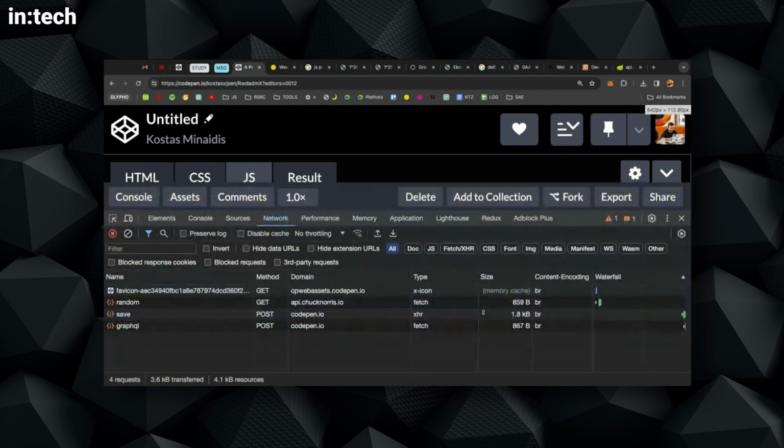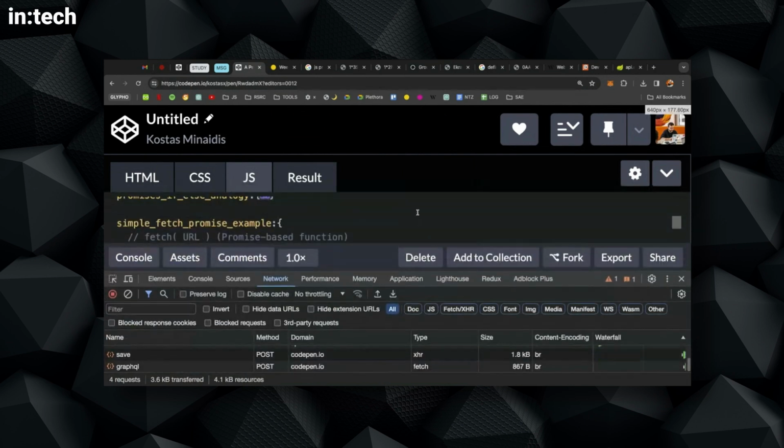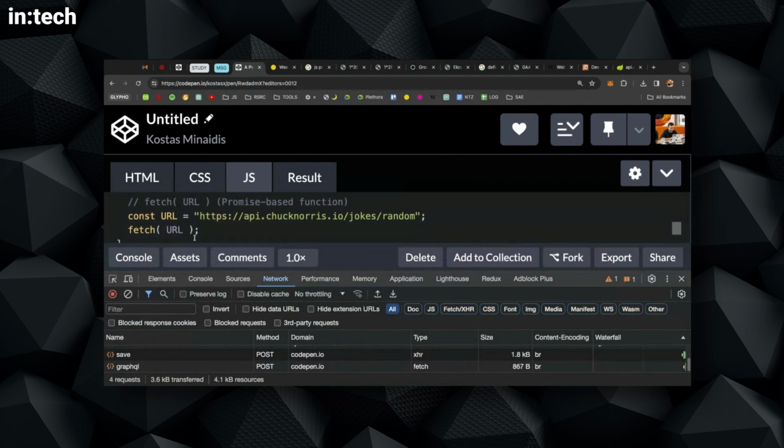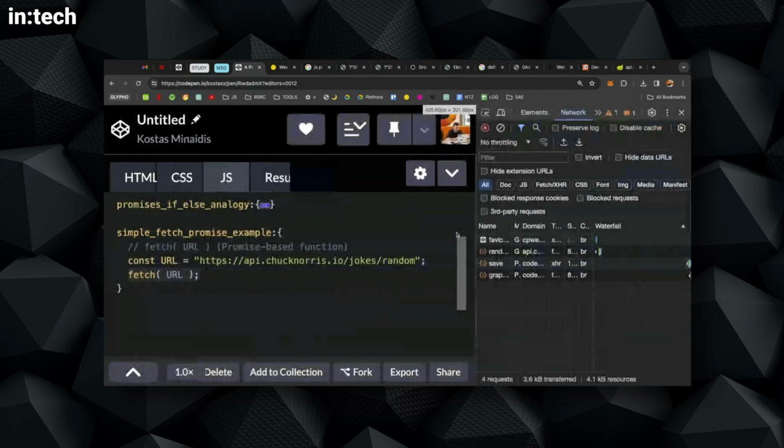Okay, the thing I want you to see is that when I run this command in my code, I can open up the DevTools and go to the network tab, which shows me everything that goes between the browser and any external server. Whenever the browser connects to anything on the internet, I get to see it here on the network panel.